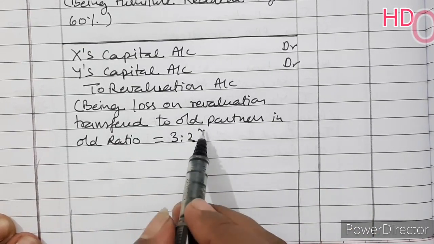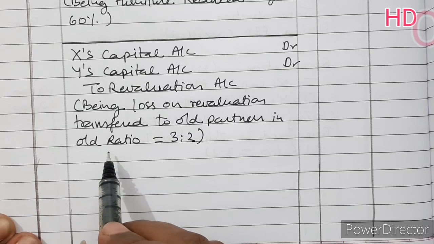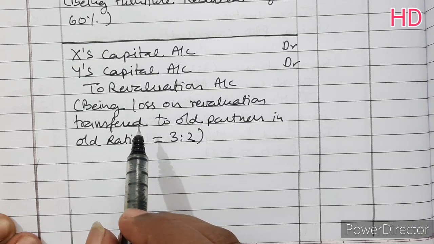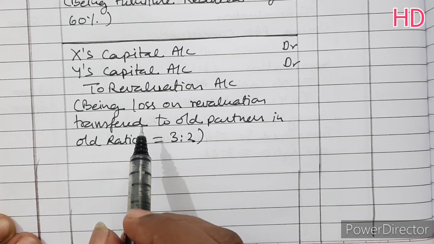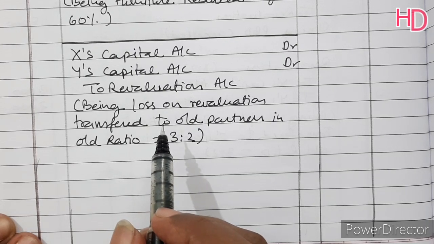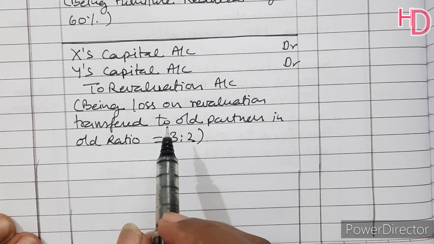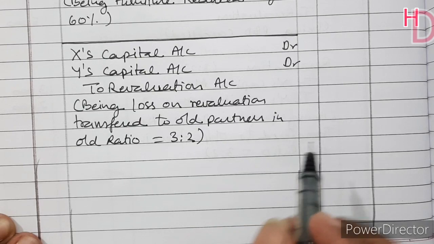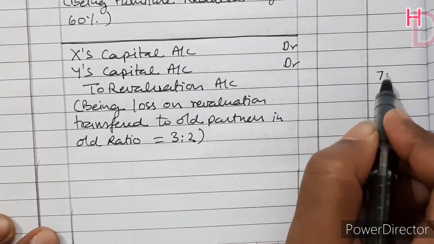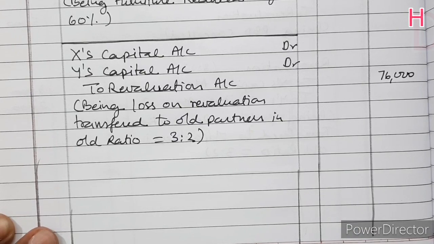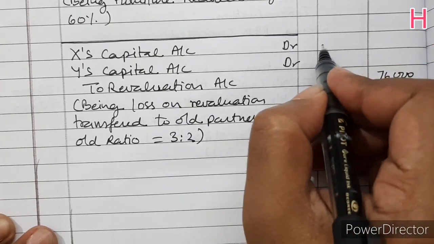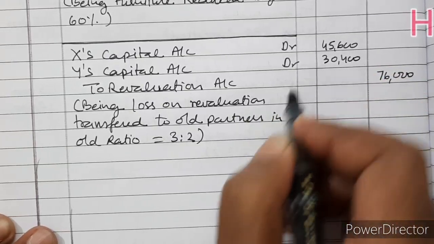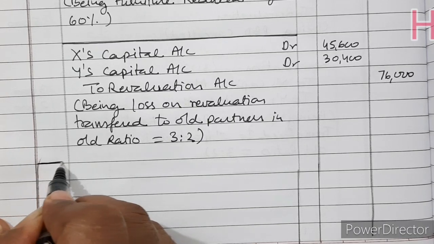Now why is it transferred to old partners and old ratio? Because the assets which we have revalued belong to the past and new partner's contribution is 0, and as a result every increase in the value of assets or liabilities or decrease in it is transferred to old partners in their old ratio. So we will break rupees 76,000 in 3:2. It is 45,600 and 30,400. That's the solution.